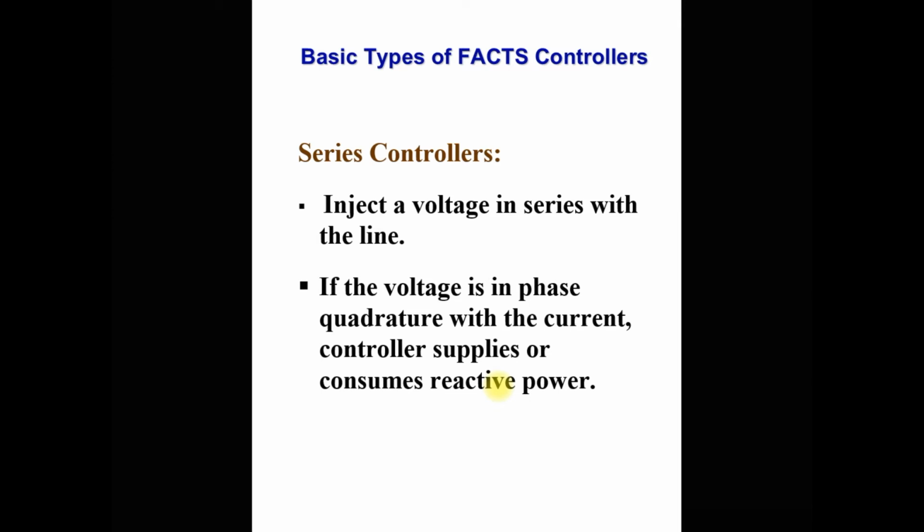As we know, in the power system most of the loads are inductive in nature, so the current always lags behind the voltage, and because of that we require extra reactive power. That reactive power is provided by this series controller by injecting voltage in series with the line. Clear? So that is the first, series type of FACTS controller.